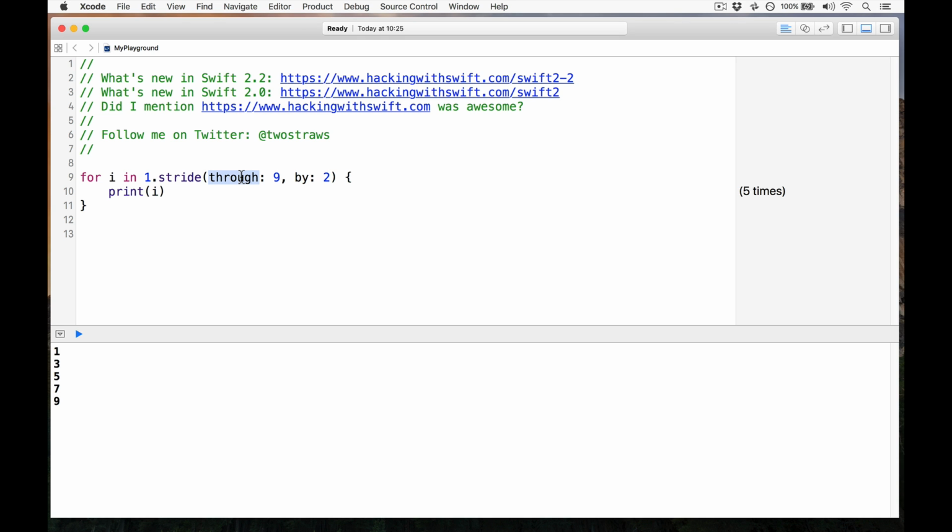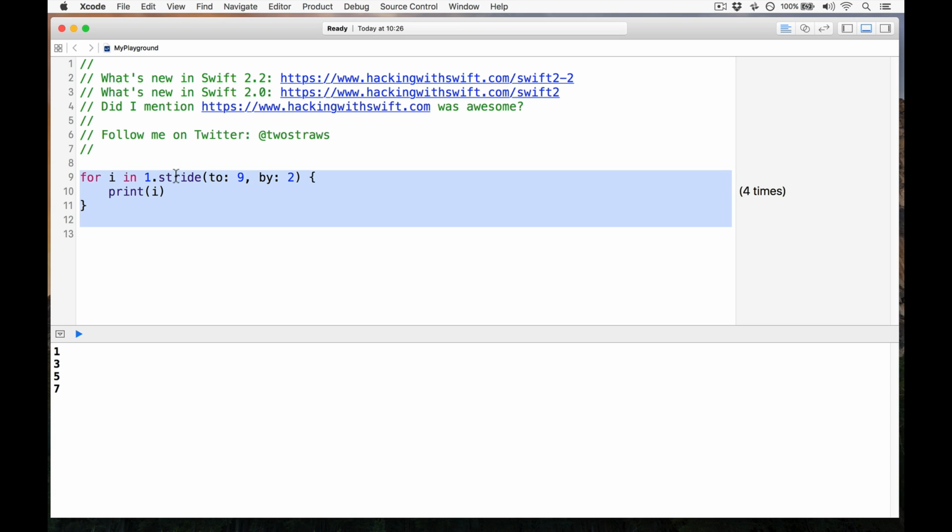And actually in Swift, these things have a functionality difference. You can see 1 through 9 by 2 gives us 1, 3, 5, 7, 9, whereas 1 to 9 by 2 will give us 1, 3, 5, 7. So there's a different result here. These labels matter. And of course, we can give these labels to our own functions in Swift.